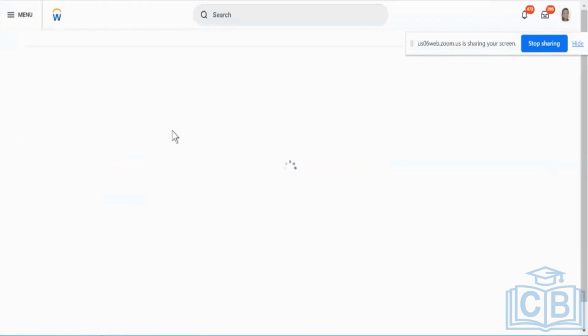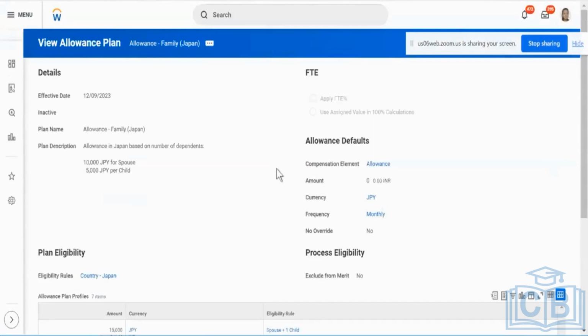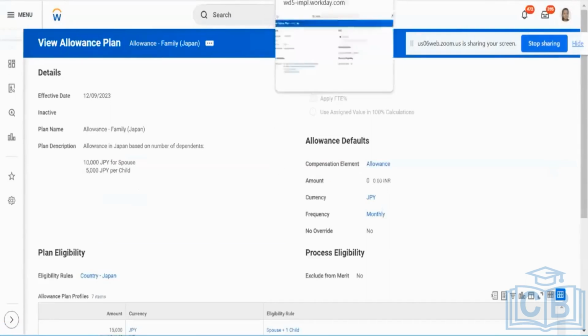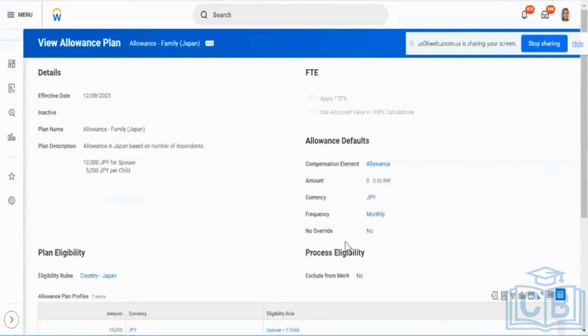So one different example, I will just show you what exactly it is. It helps you understand a little bit better as well. If you see number 1, I'm just opening 2 different salary plans over here. This one is for the US, and this one is more for Japan. If you see the compensation element over here, this is specifically your family allowance. And here, I have a compensation element, similar to your CTC, or your offer letter that you might see.